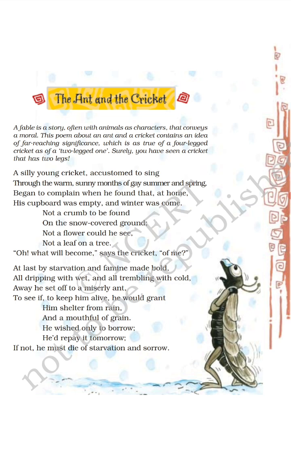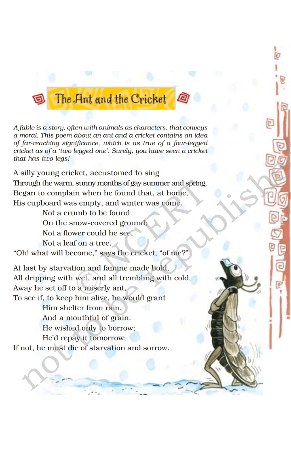A fable is a story, often with animals as characters, that conveys a moral. This poem about an ant and a cricket contains an idea of far-reaching significance, which is as true of a four-legged cricket as of the two-legged one. Surely you have met a cricket that has two legs. What is a fable? A fable is a story that has animals or animal characters talking like humans.